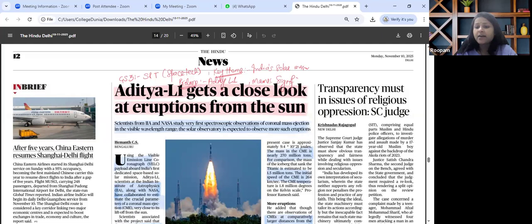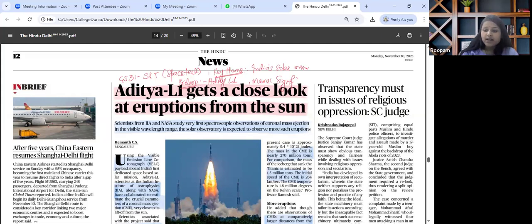Also, another arena that one can think about while going through this article is that ISRO primarily has a portfolio of launching a lot of lunar and planetary satellites. Nowadays, reaching the sun and other planets is a milestone that ISRO is trying to achieve. So this could be linked as a thought process, and one can also give it as an example while quoting an argument in an essay.